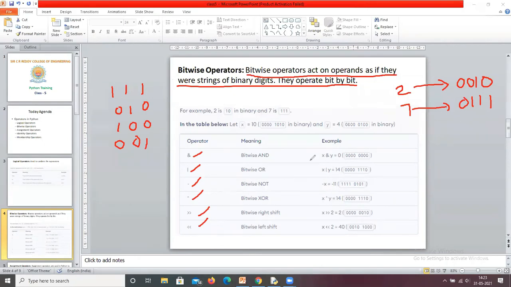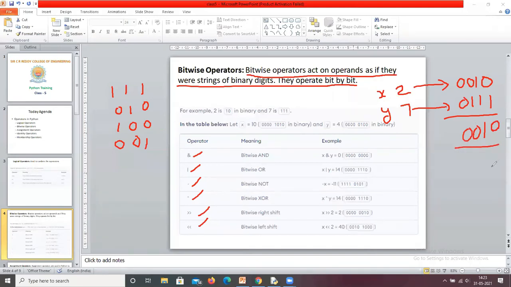Now, if I give x and y, let us assume, so this is the x, this is the y. Now you are going to perform AND operation. 0 and 1 it is 0, 1 and 1 it is 1, 0 and 1 it is 0, 0 and 0 it is 0.